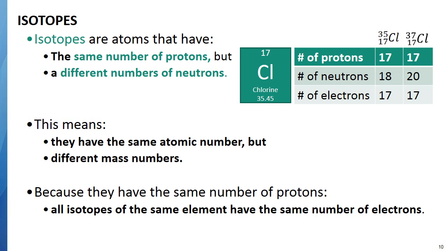Now you'll also notice that because they have the same number of protons and it's a neutral atom, they also have the same number of electrons. So they have the same atomic number but different mass numbers. The thing that changes is the number of neutrons and also the mass, and these are called isotopes.